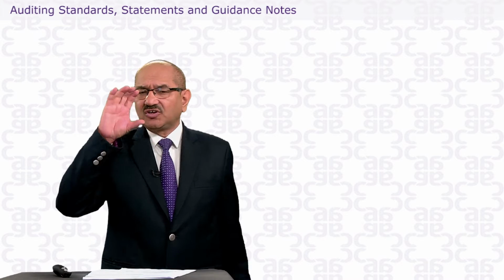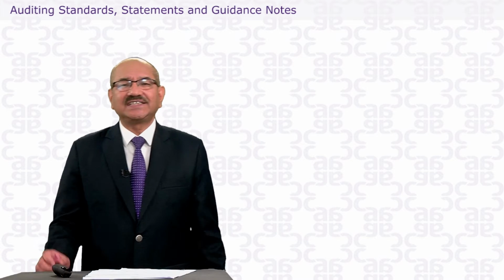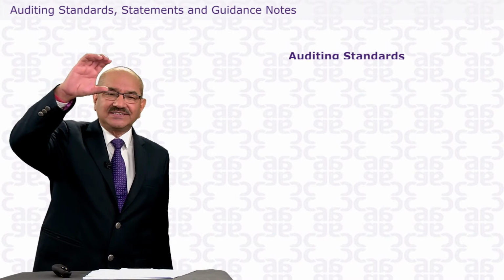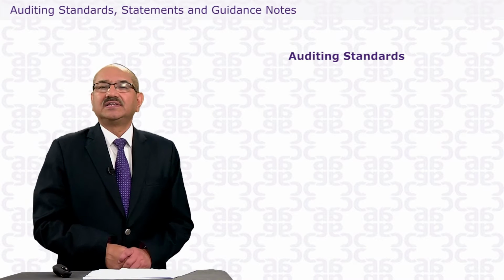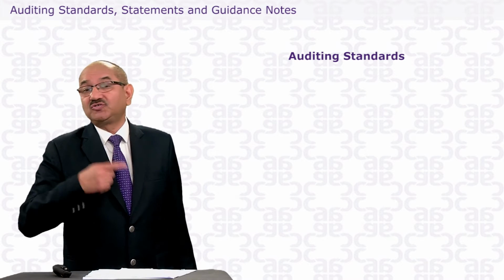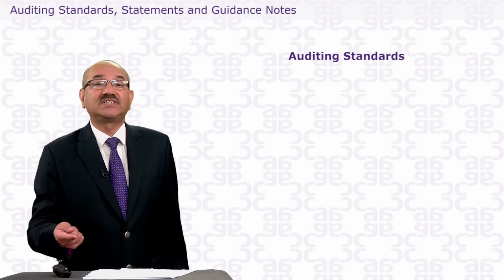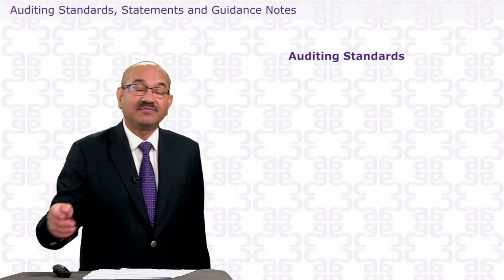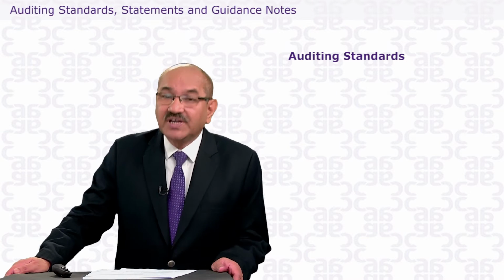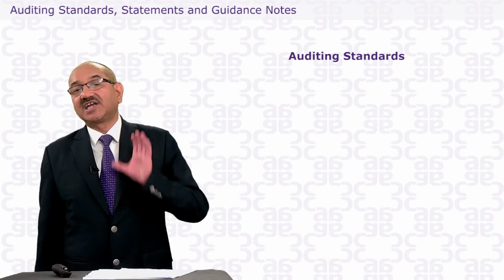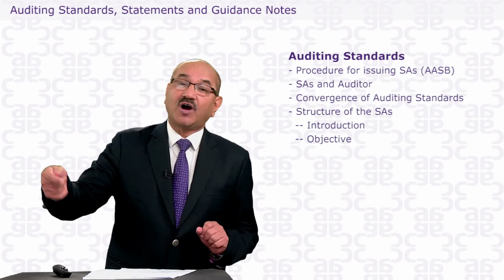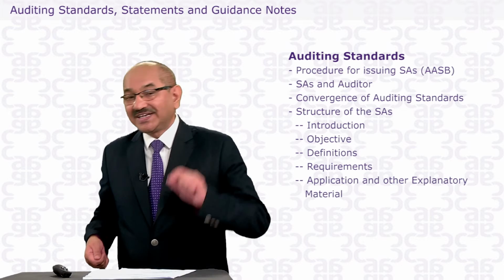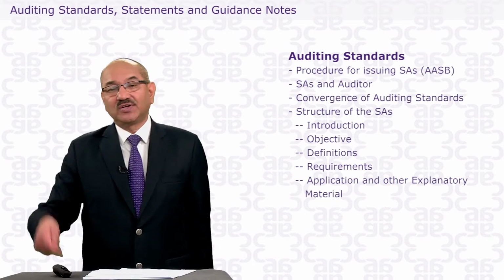Do you know the structure of the standards on auditing? All these standards have parts. First, the auditing standard gives an introduction on why they are making the standard. It gives an objective, what is the objective of issuing the standard and in what situation it will be applied. It has certain definitions. And the most important part of the standard on auditing is the requirements, which say what is expected from the auditor, how the auditor should proceed, and what his liability is if he does not do so.